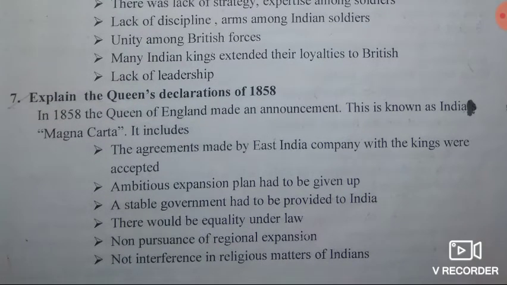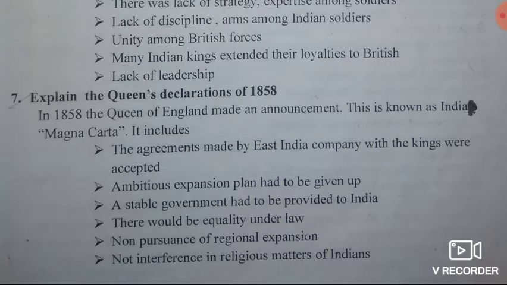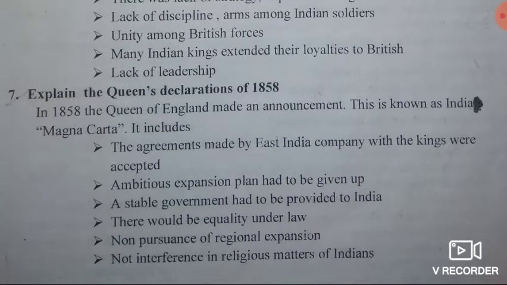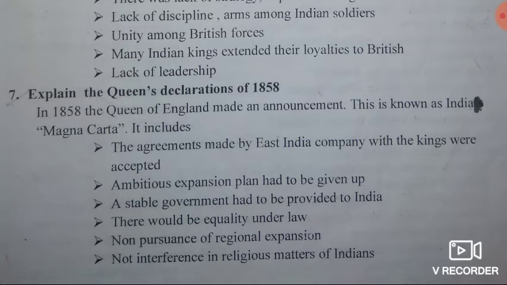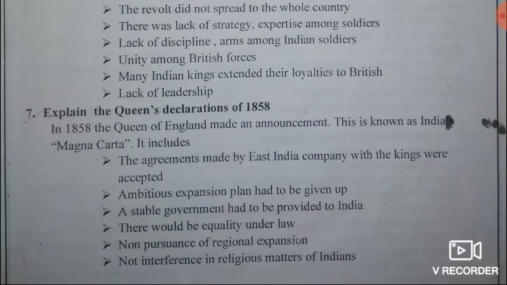Second, the ambitious expansion plan had to be given up. Third, a stable government had to be provided to Indians. Fourth, there would be equality under law. Fifth, non-interference in regional expansion. And the last one is non-interference in religious matters of Indians. So this is the Queen's Declaration of 1858, that is the Magna Carta.